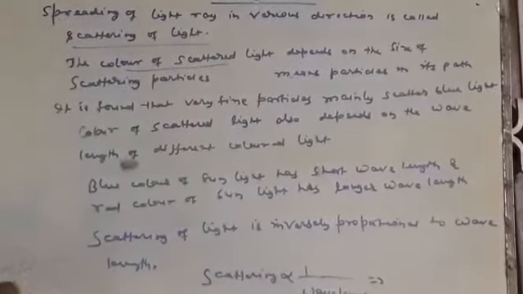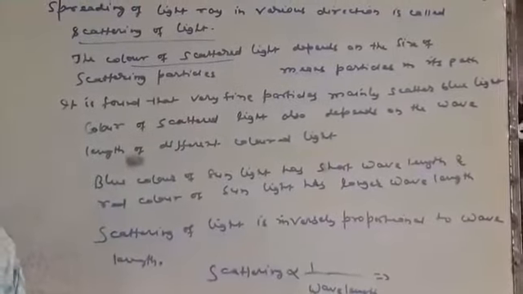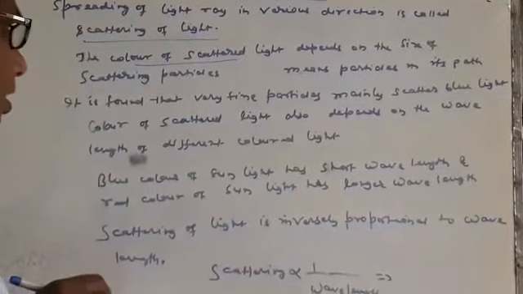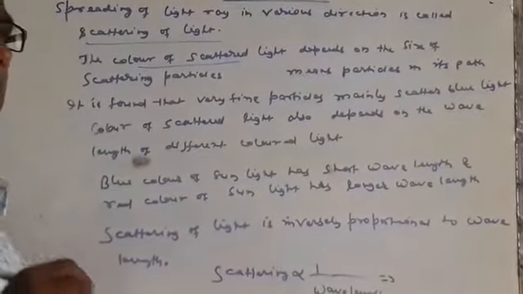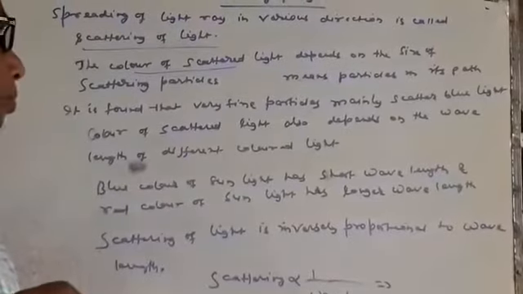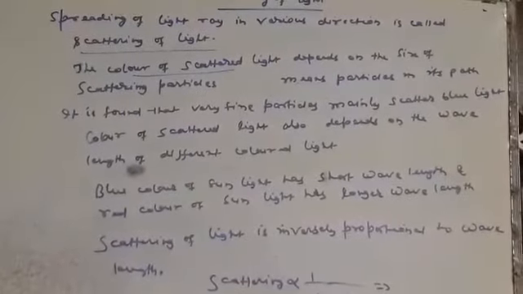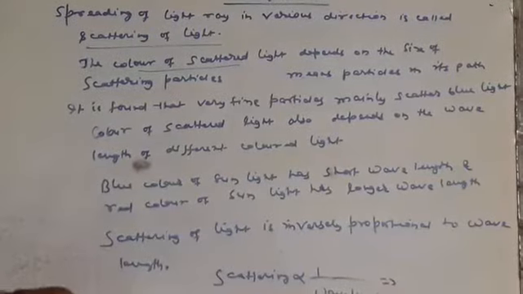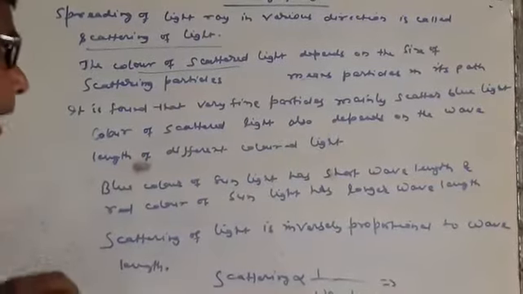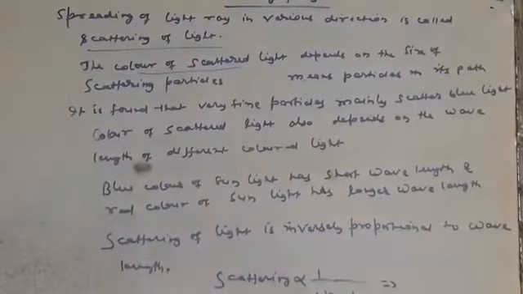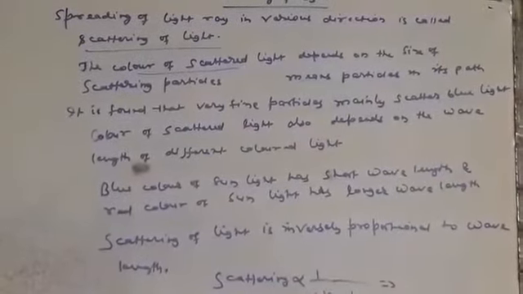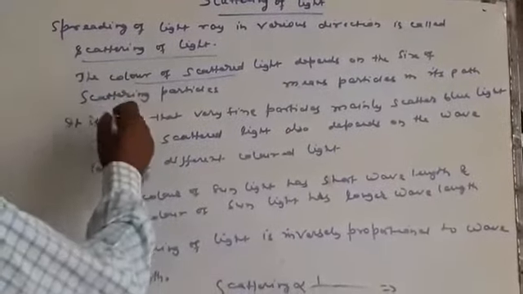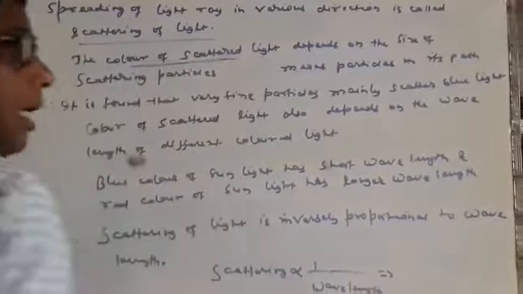Color of a scattered light. Suppose the sun is the vast source of light, we know, and the sun ray is white. But this white ray is the composition of 7 colors. This means maximum scattering of light in the universe takes place by the sunlight. So there are many factors on which scattering of light depends. I have written here: color of a scattered light.